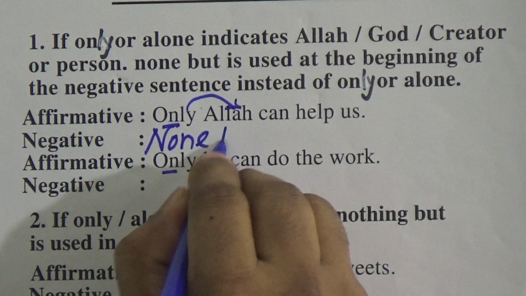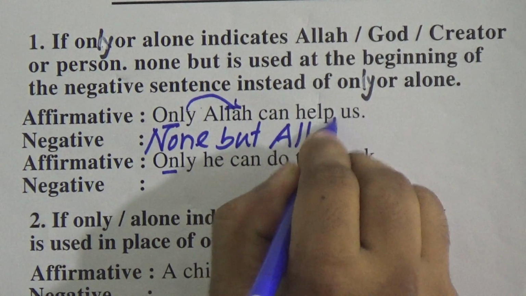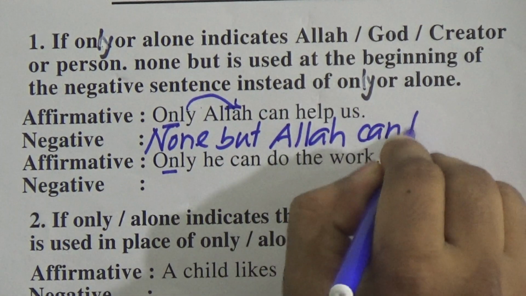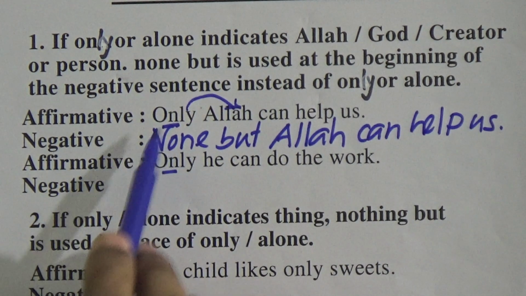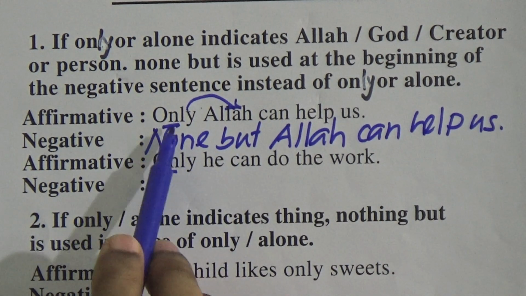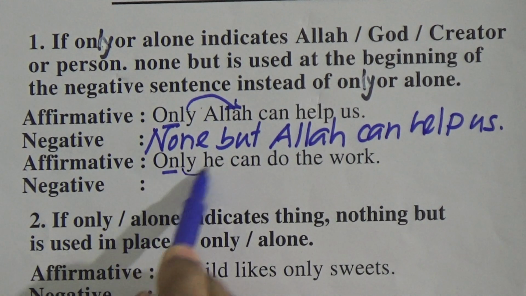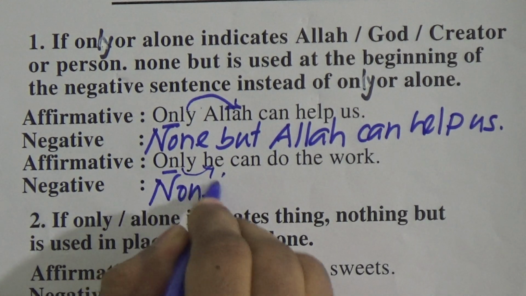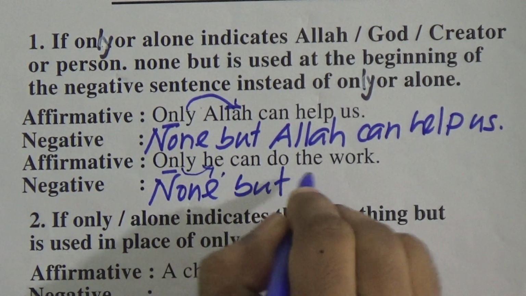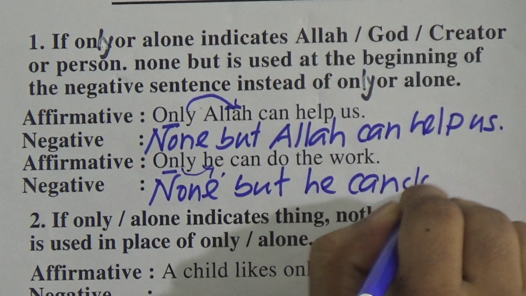We have written none but Allah can help us. Okay, instead of only we will write none but. If only indicates Allah, God, creator or person. So only he. Here only indicates a person. So instead of only we will write none but he can do the work.